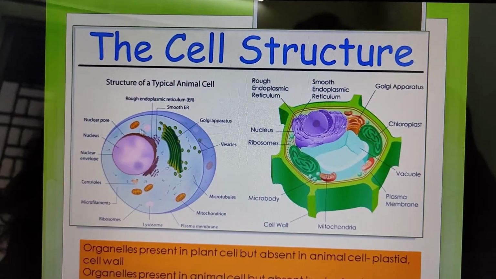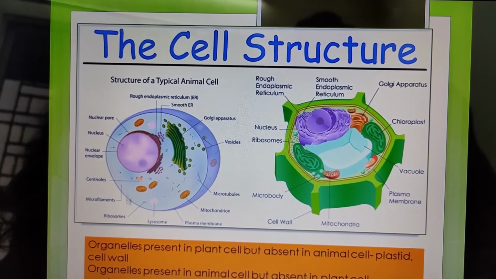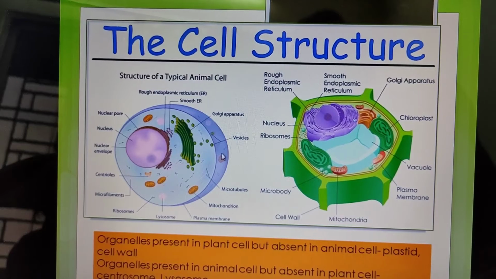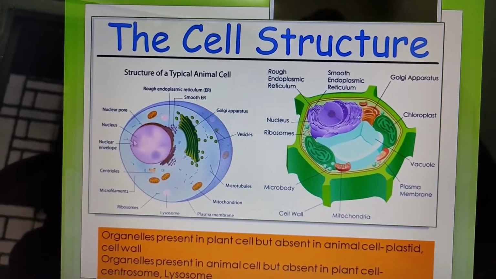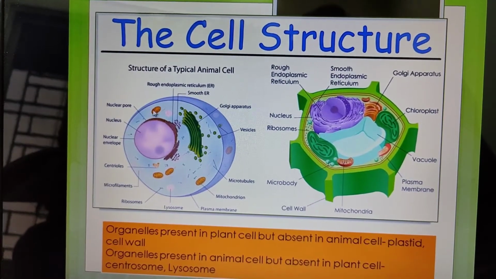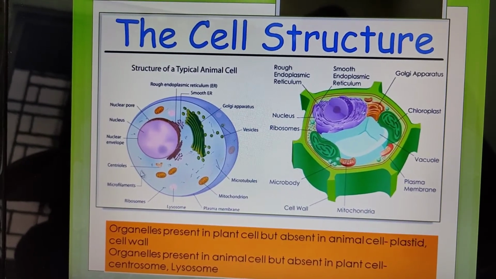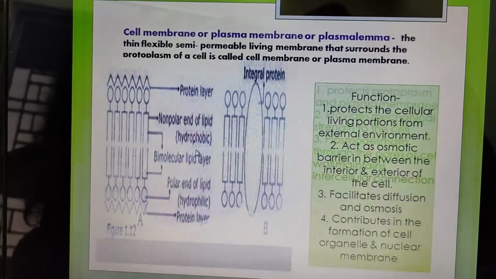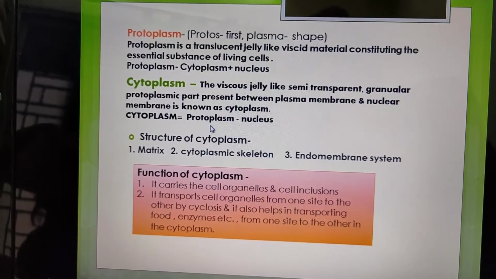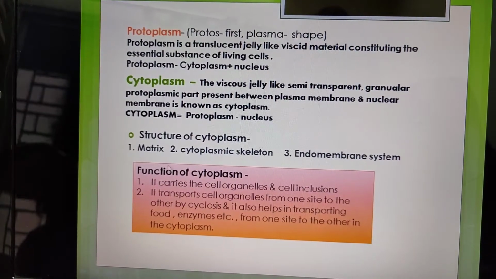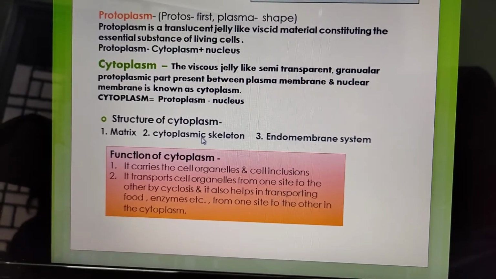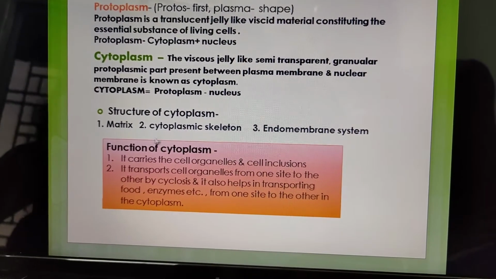Outside the nuclear membrane, this transparent, semi jelly-like substance, the granular protoplasmic part present between the nuclear membrane and plasma membrane, is known as cytoplasm. So cytoplasm consists of protoplasm minus nucleus. Next, know the structure of cytoplasm. It consists of matrix, cytoplasmic skeleton and endomembrane system.